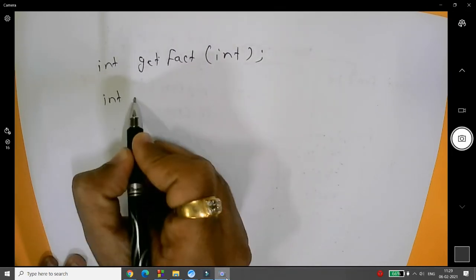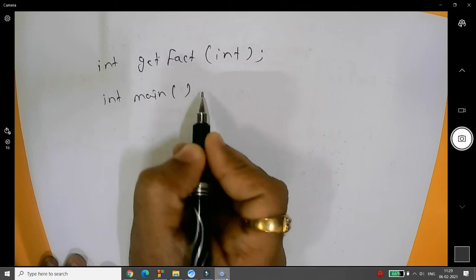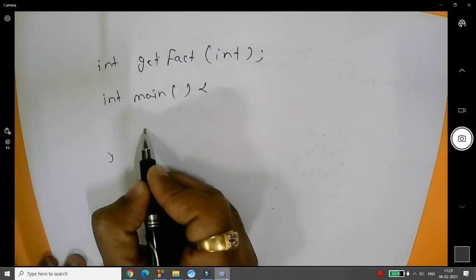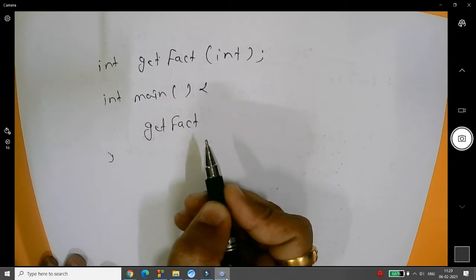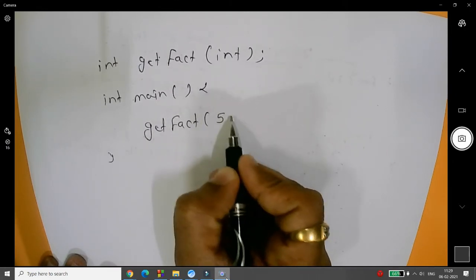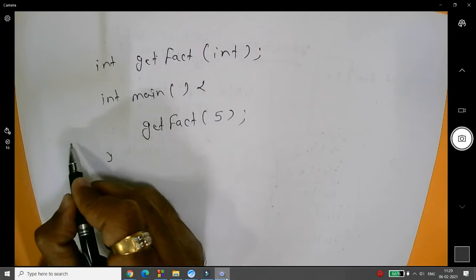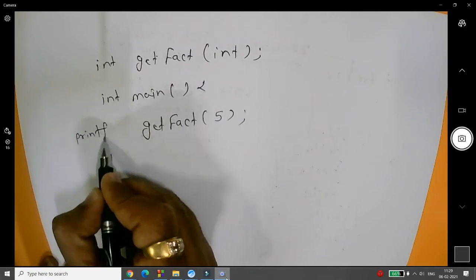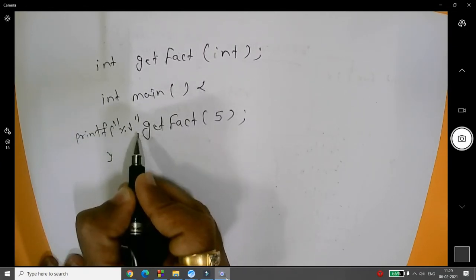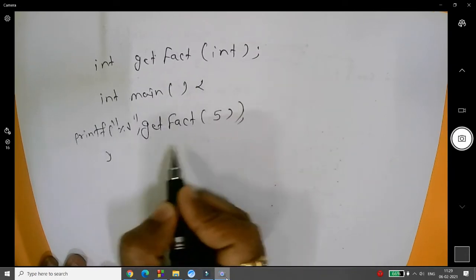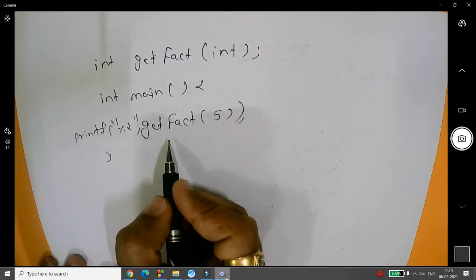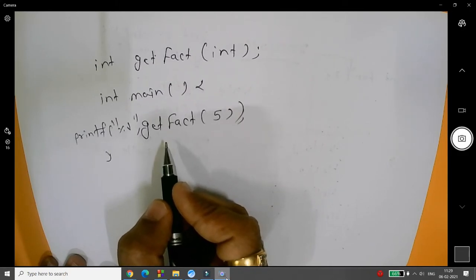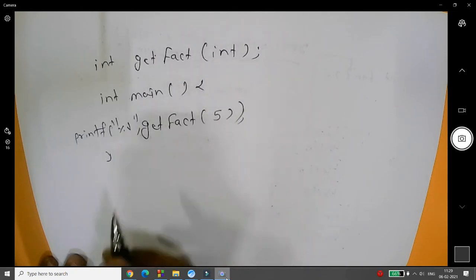I have one function, and that is integer main. I want to call this function over here, that is get factorial, and whenever the user passes get factorial of 5, and if this is printed, for example printf %d, and you call this function get factorial, then I want the value 120. So how to write the function to get the factorial of the given number? Very simple.